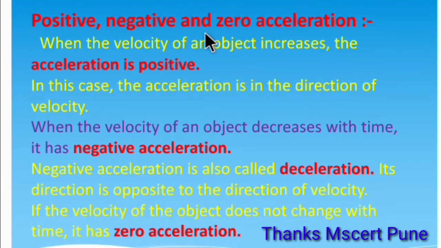Positive, negative, and zero acceleration. First, learn positive acceleration. When the velocity of an object increases, the acceleration is positive. In this case, the acceleration is in the direction of the velocity. Negative acceleration: when the velocity of an object decreases with time, it has negative acceleration. Negative acceleration is also called deceleration. Its direction is opposite to the direction of the velocity. If the velocity of the object does not change with time, it has zero acceleration.